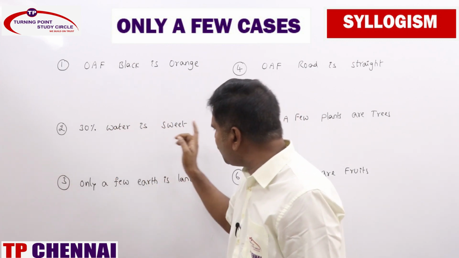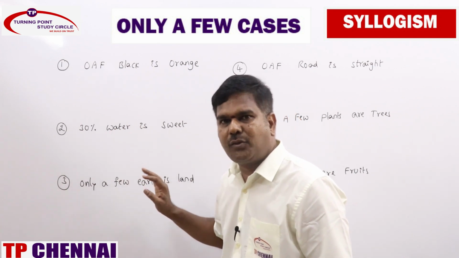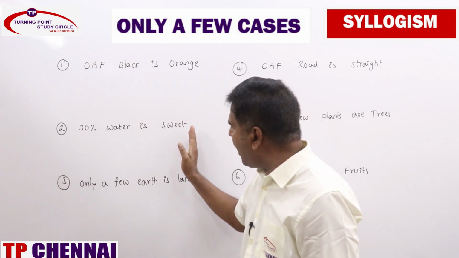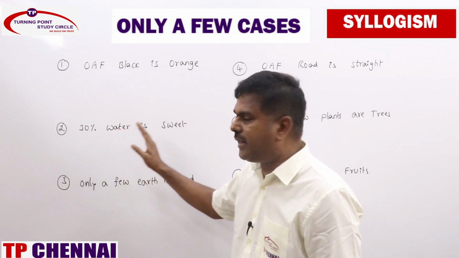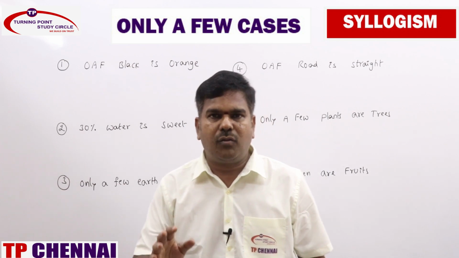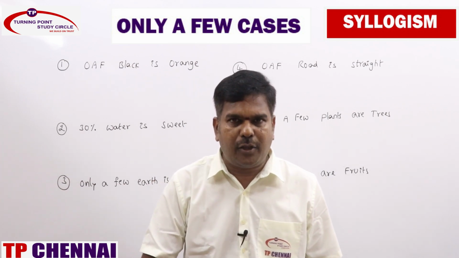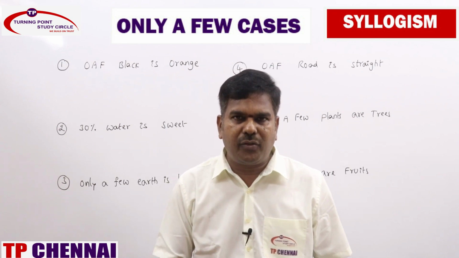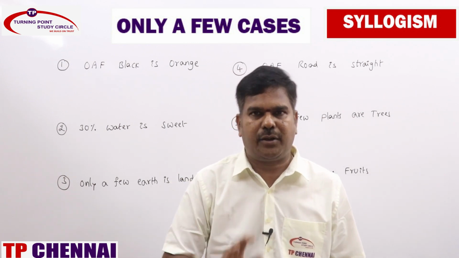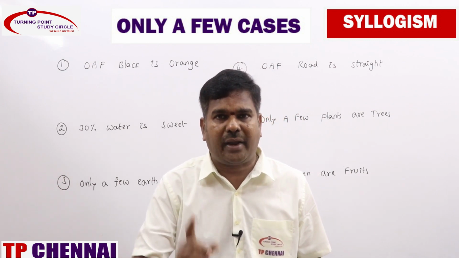Clear? And the next one, some sweet is water. So possibility cases, what you will be getting? All sweet being water is a possibility. Some sweet is not water is a possibility. A reverse and O reverse under possibilities, and only a few cases are directly implied by O statement. Only a few cases can be converted into I statement. I am just repeating so that it should be registered in your minds.